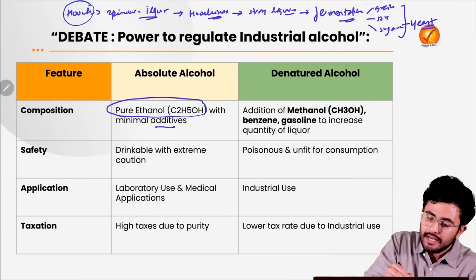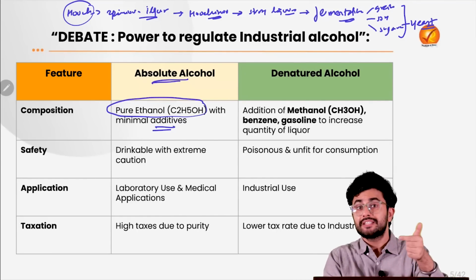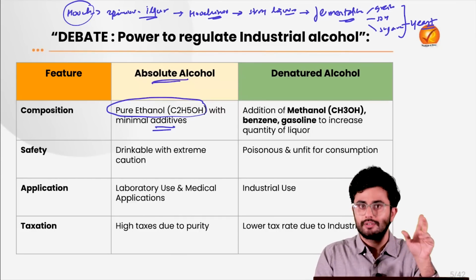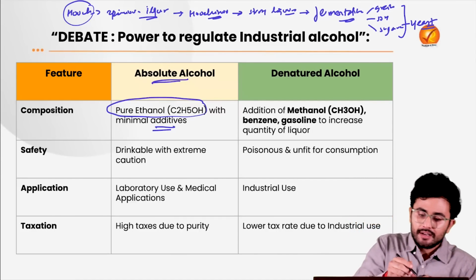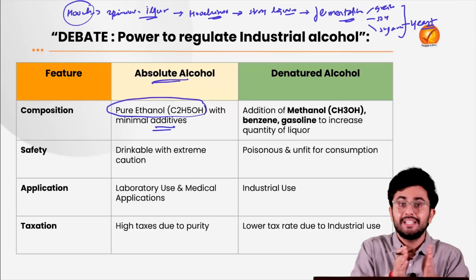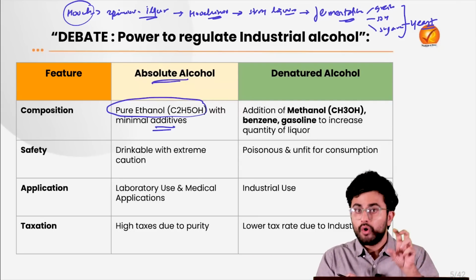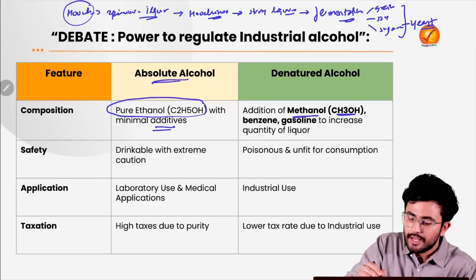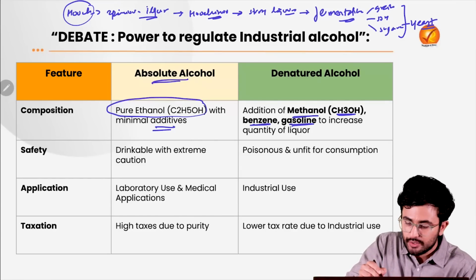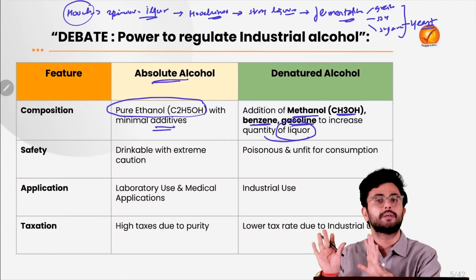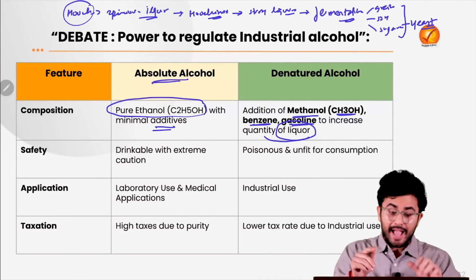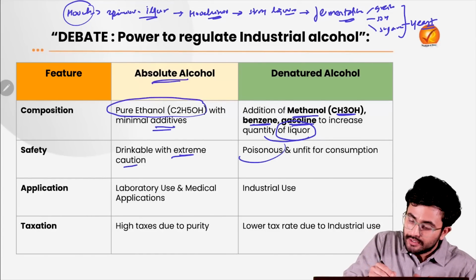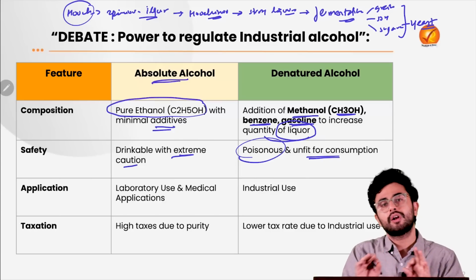And this has what? A minimal additive. Remember that the alcohol which comes to your mind, the beverage, has a certain percentage of alcohol, right? 8 to 10%. So that is the composition of absolute alcohol. How is the denatured or industrial alcohol different from it? In this ethanol, they start adding what? Methanol, whose chemical composition is CH3OH, benzene and gasoline, to increase the quantity of liquor. Now this normal absolute alcohol is drinkable with extreme caution, so we are not promoting that at all. The denatured alcohol, on the other hand, is completely poisonous and unfit for consumption.